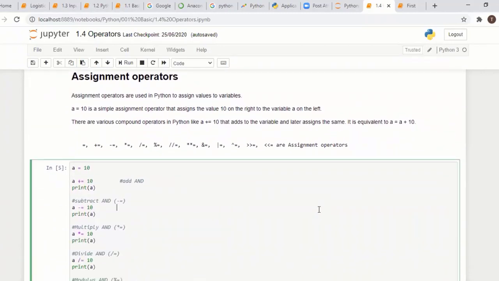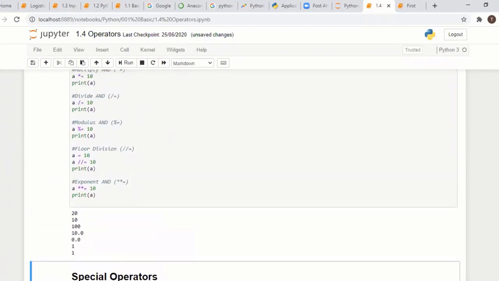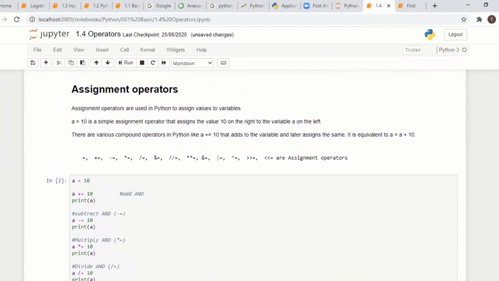Assignment operators are the main thing. In many places we use this kind of assignment operator. What are assignment operators? Normally we know, if you assign any value, for example a is equal to 10, we are assigning a value. This is an assignment operator. a is equal to 10. Then a plus 10.